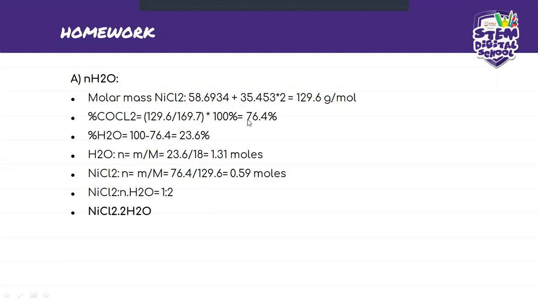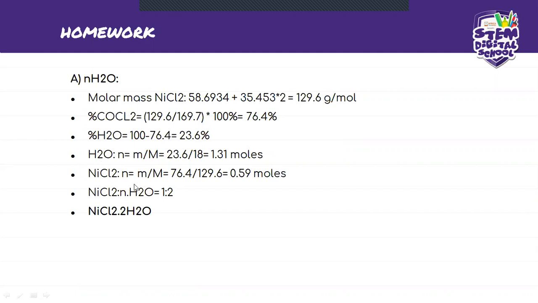76.4%. Then from there, we can find the percentage of H2O, which is going to be 100 minus 76.4, and that will give us 23.6%. Okay, are you following? If you're not following, send a chat and I'll try and explain again.